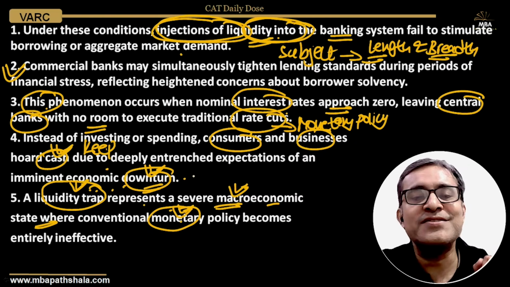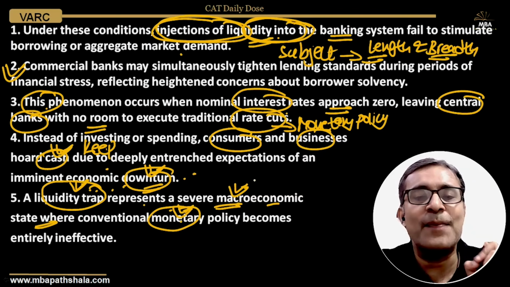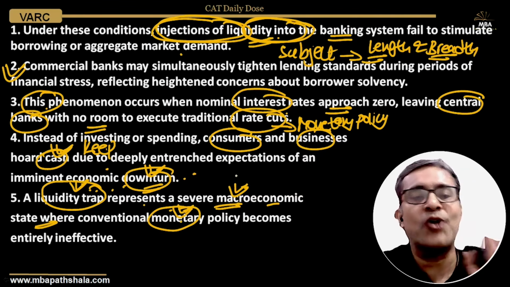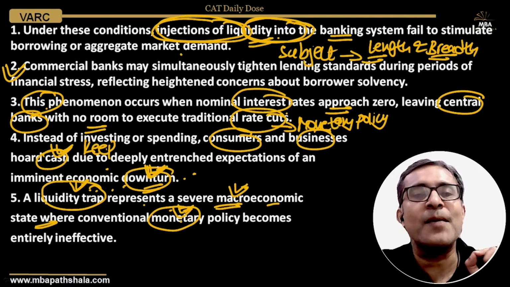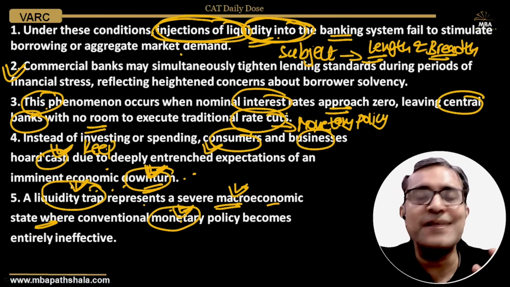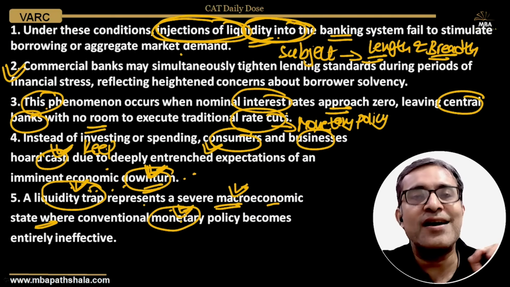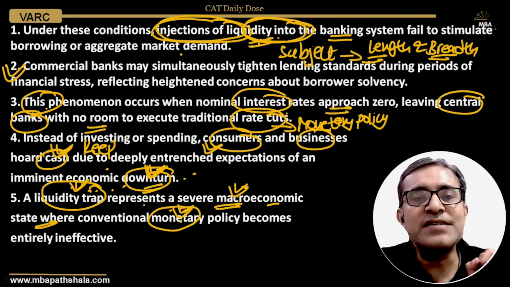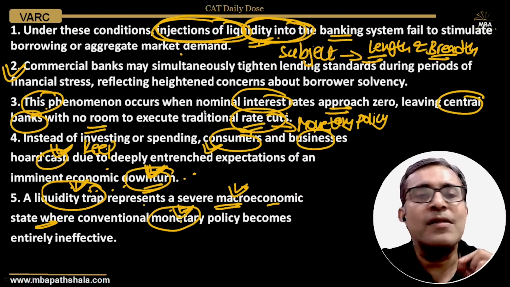Imminent means something that's about to happen. So they expect macroeconomic turbulence. That is why they are hoarding cash. And that hoarding of cash is basically the liquidity trap. And in such a liquidity trap, the instruments of monetary policy become ineffective.